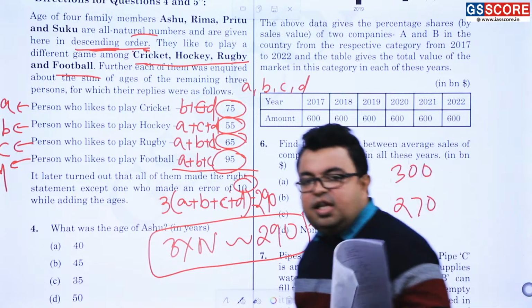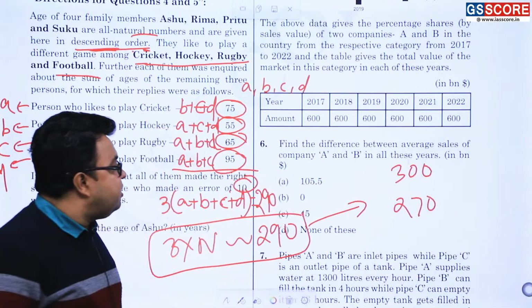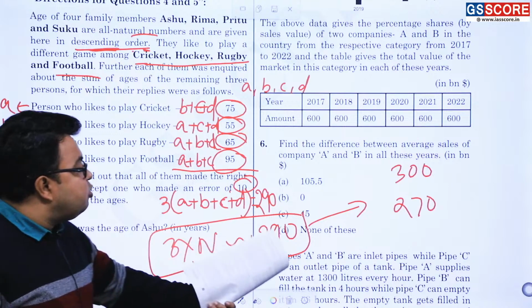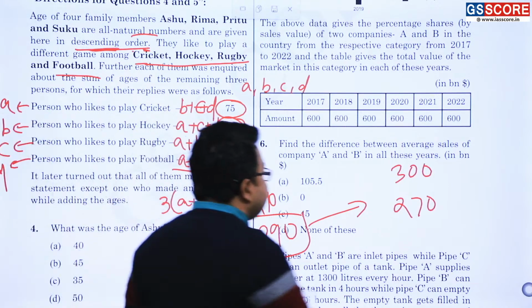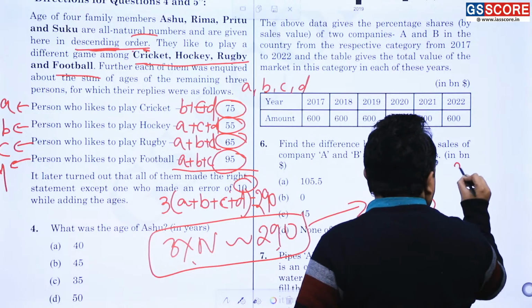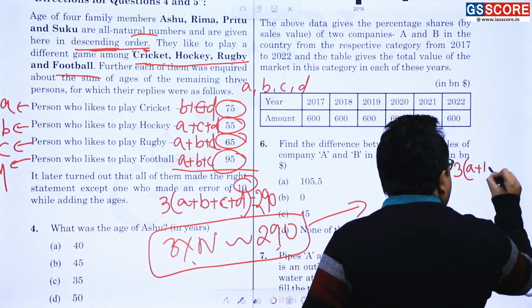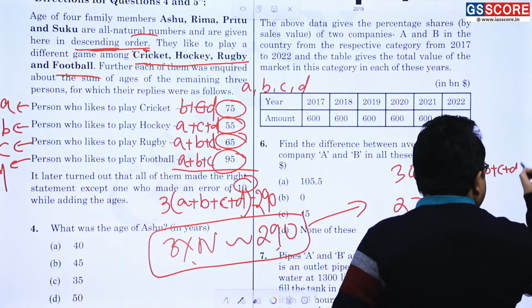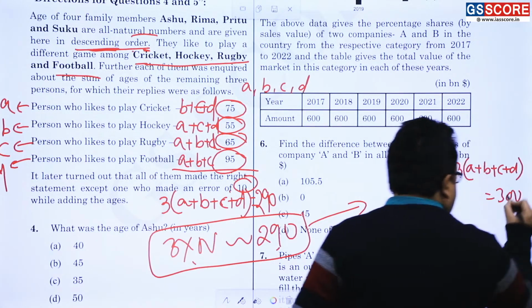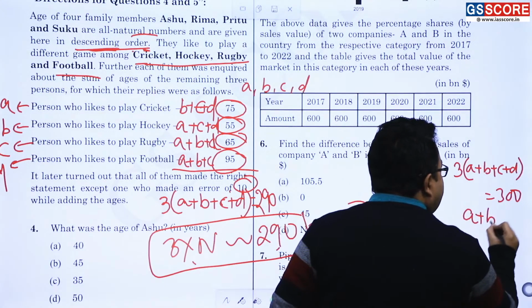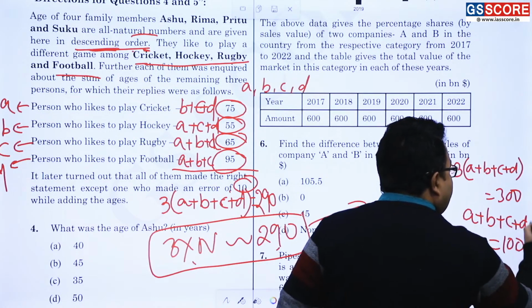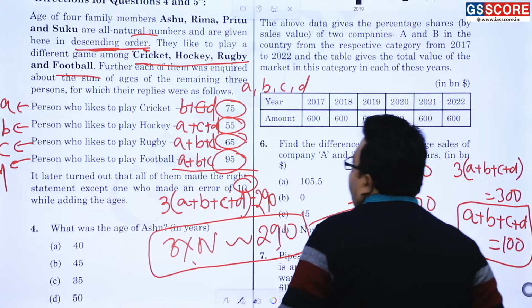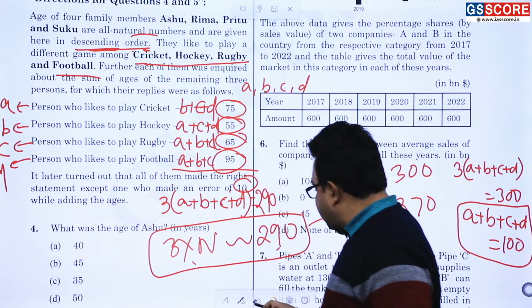So you can easily understand, if a difference of 10 is there, so of course the number should have been what? Number should have been 300. So that is the case. So what is the thing? 3 into A plus B plus C plus D is equal to 300 over here. That means A plus B plus C plus D is equal to 100. Now this is the main thing, and based on that the question has to be done.